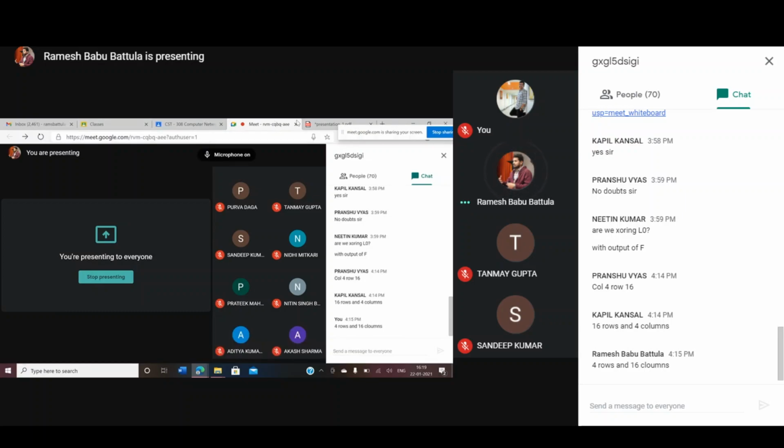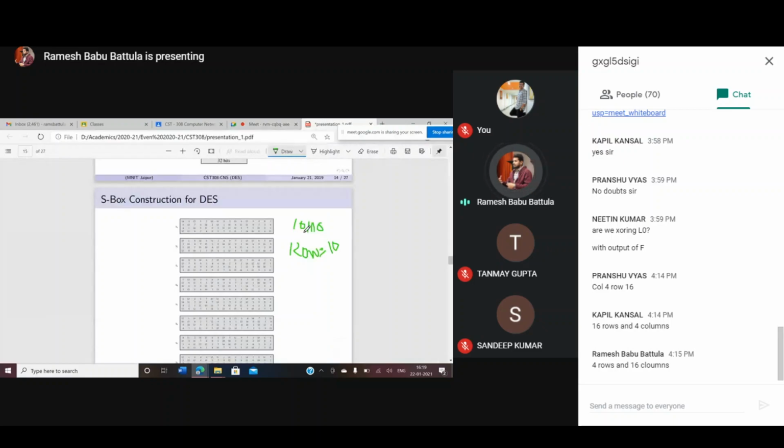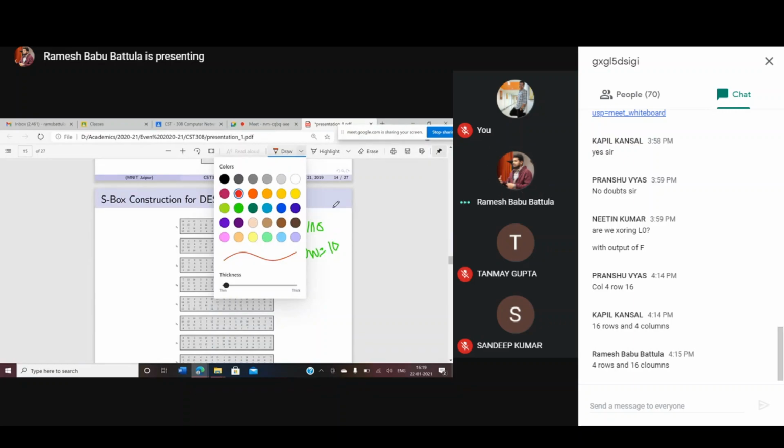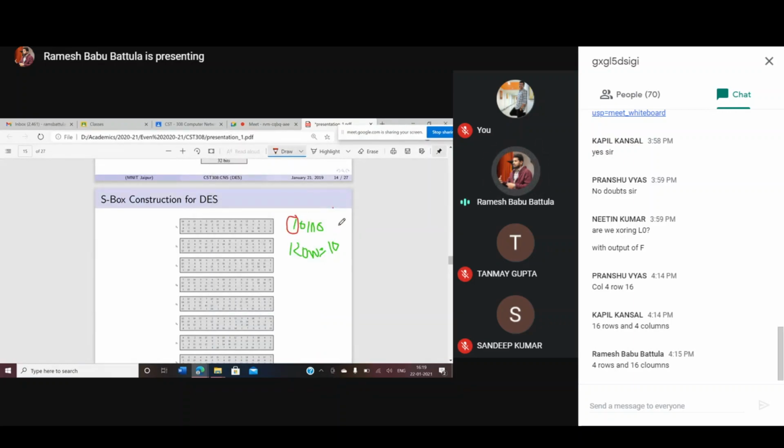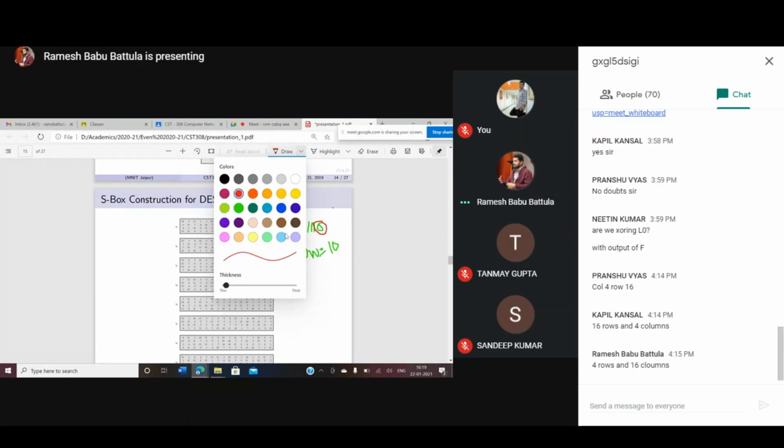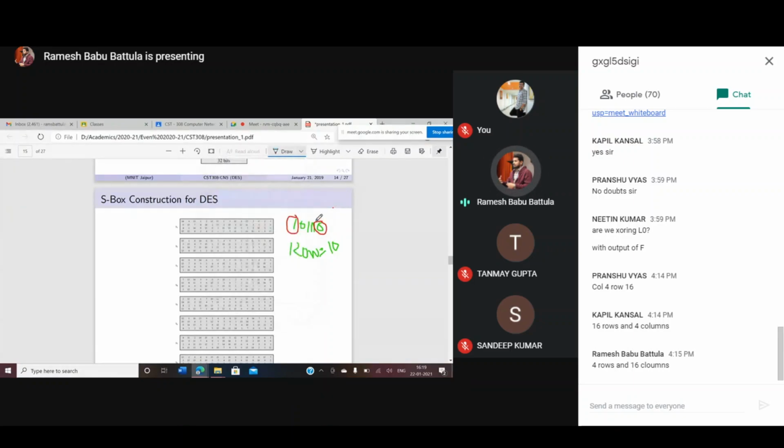You might see here, these are my values. My row information is going to be provided by the first and last digits, these two are going to provide the row information, and the middle 4 bits are going to provide the column information.